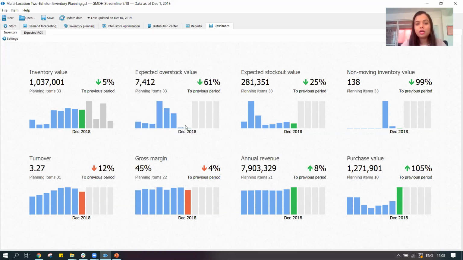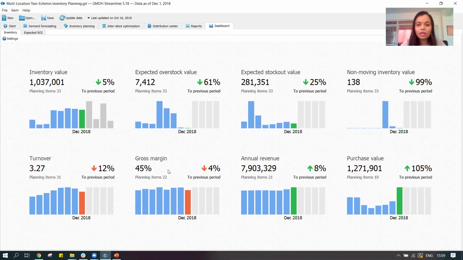We are seeing that there's a constant reduction in my overstock value. There's a constant reduction in my stock out value as well. There's a reduction in my non-moving inventory value. Unfortunately, in this case, the turnover is also reducing compared to my previous period, but definitely it's better than at the start of this system setup.